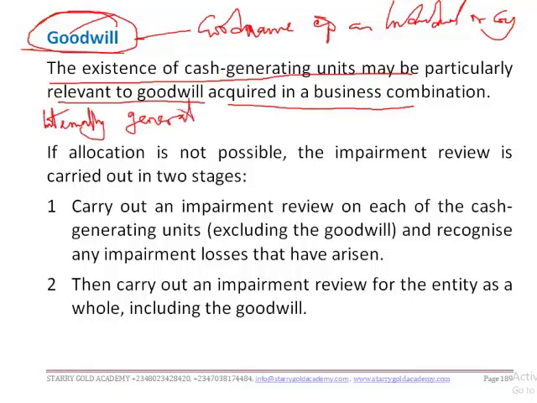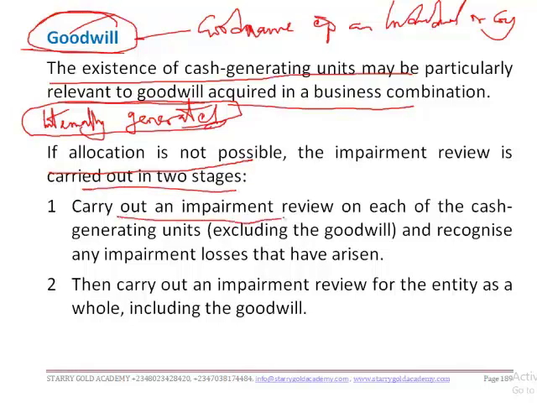Okay, so in this case we are saying that if this goodwill arose as a result of acquisition through a business combination, then the goodwill should be relevant. Now, if allocation is not possible, that is, if allocating impairment to goodwill is not possible, then the impairment review is carried out in two stages.